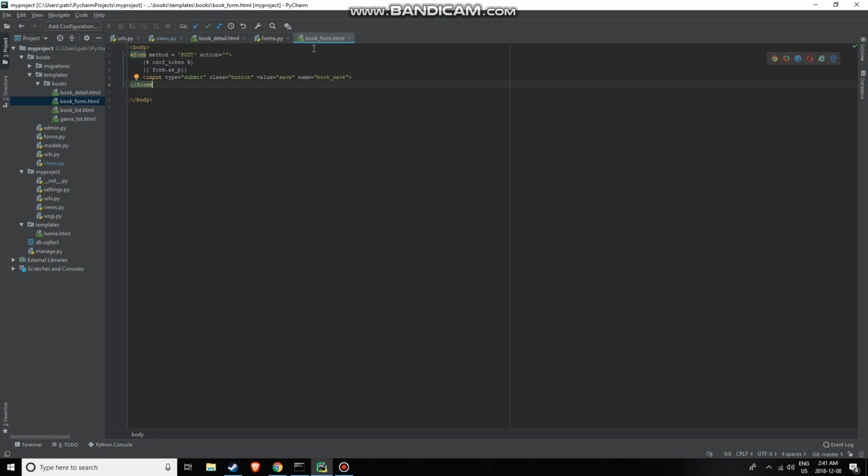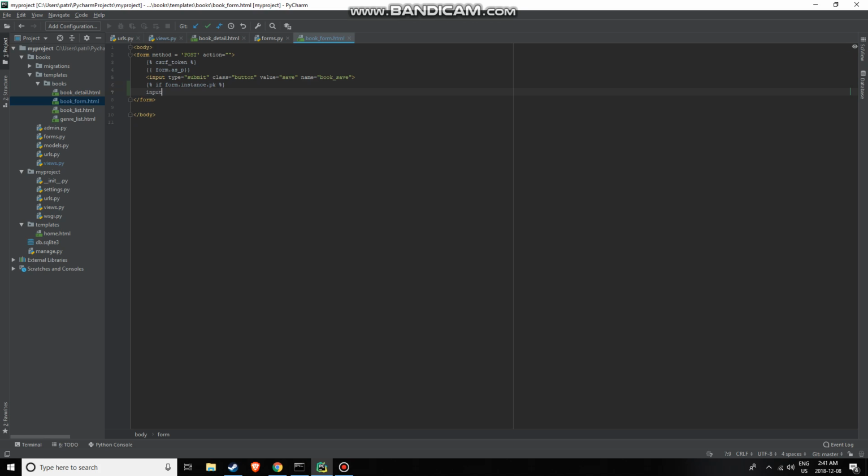So I'm going to go over to our book form, and we only want the delete button to display if we already have that form in the database. Because we're using the form for both the create and the edit functions, we can only show the delete button when we're editing a model, not just creating a new one. So to do that, we're going to do an if statement. So we're going to say if form.instance.pk. That's just saying if this instance has a pk, meaning there is an object that exists.